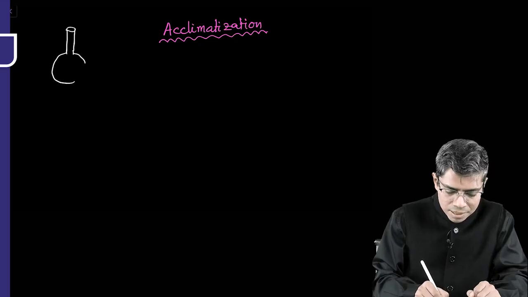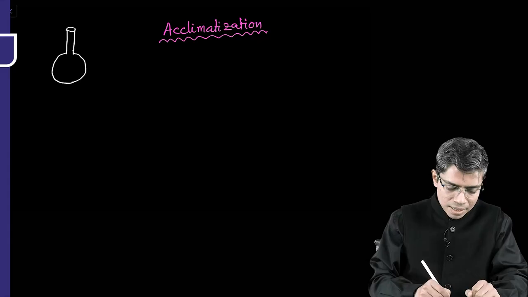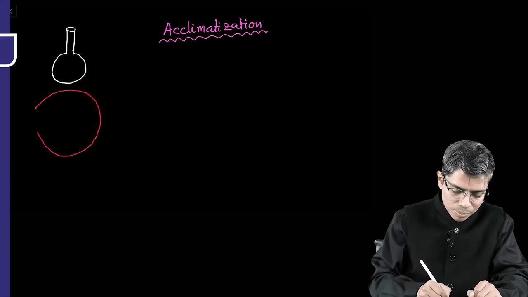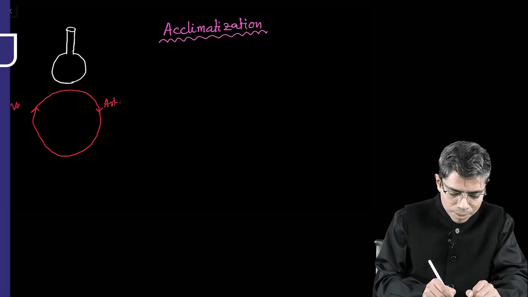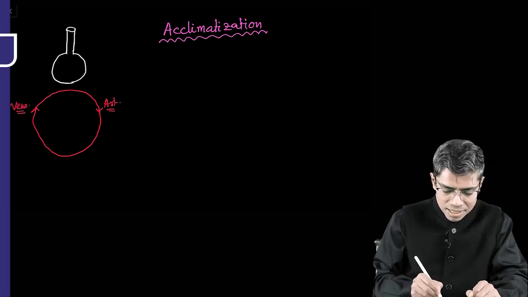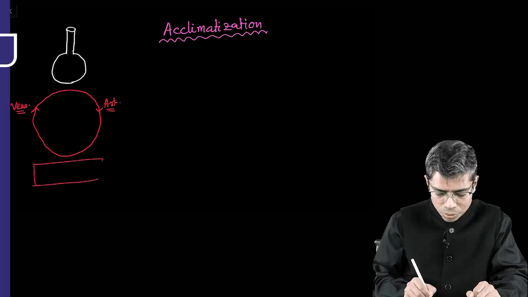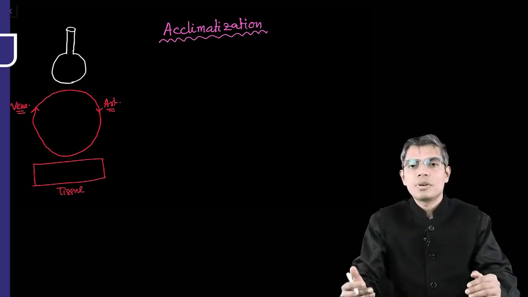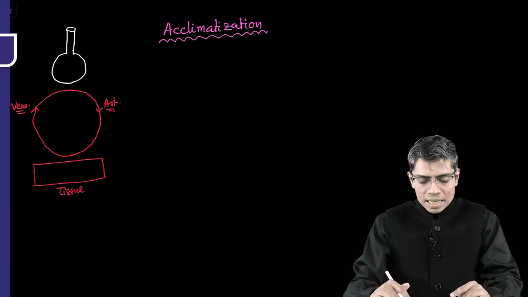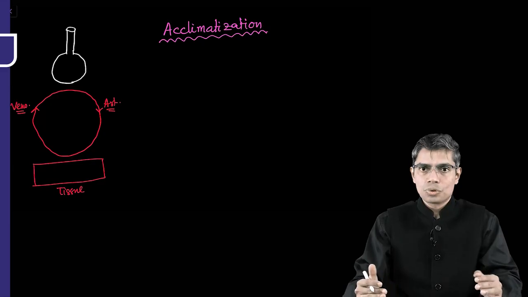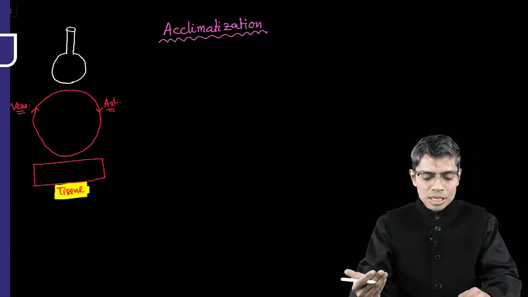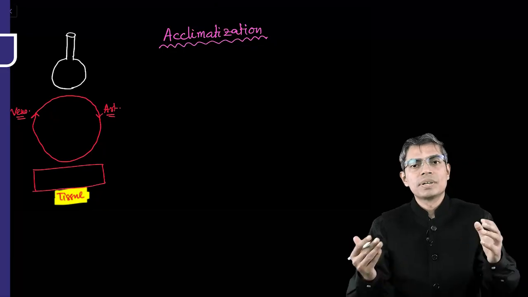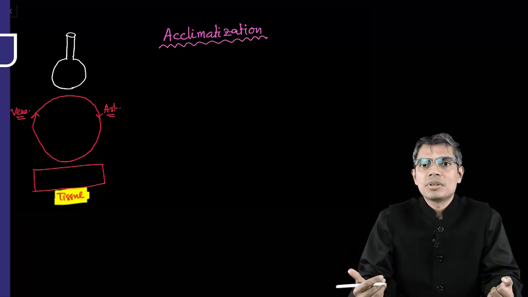So suppose this is the representation of the lung, right? And this is the representation of our circulation. This kind of diagram we have made earlier also, so you know the meaning of this. This is the venous side, this is the arterial side, and this is the tissues. The major problem that we are going to face at high altitude is hypoxia. So how can the body increase the oxygenation at the level of tissue so that the tissue should not suffer from hypoxia? That is the ultimate target. So how can you increase the oxygen at the level of tissue whenever you are ascending into high altitude, and that will be part of your acclimatization.